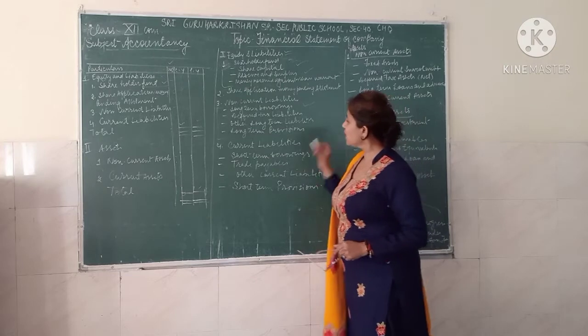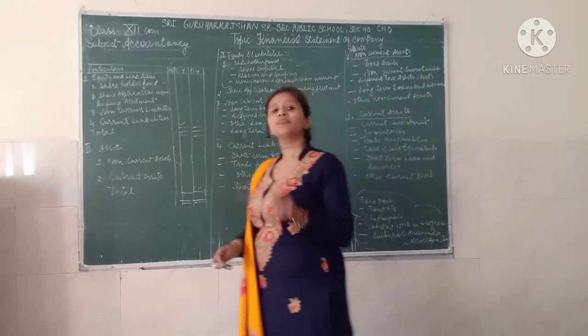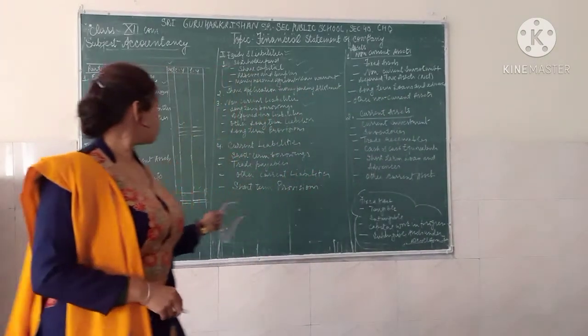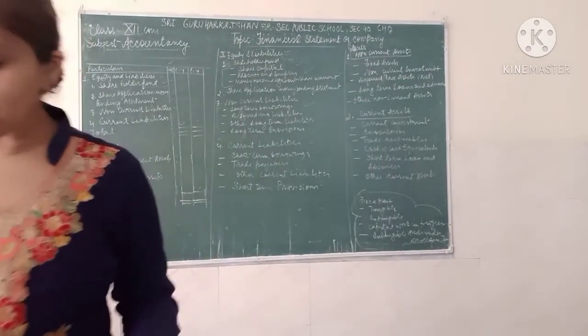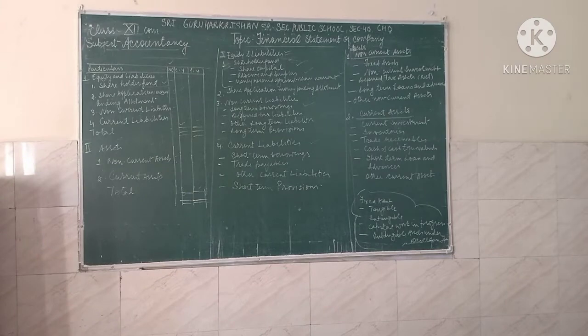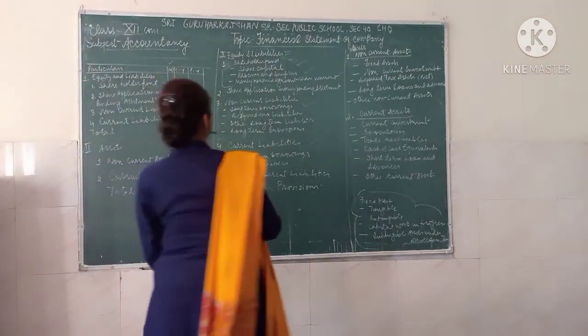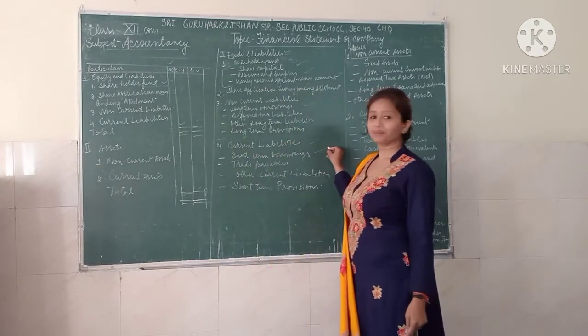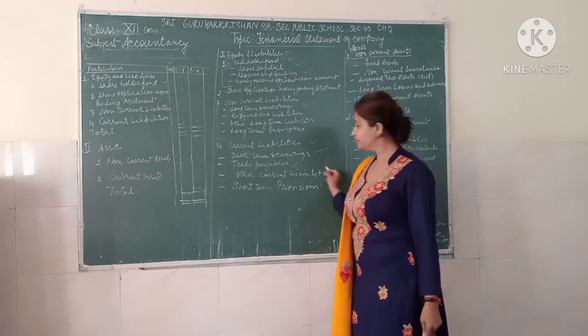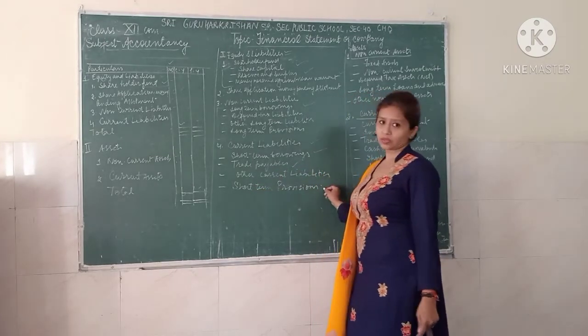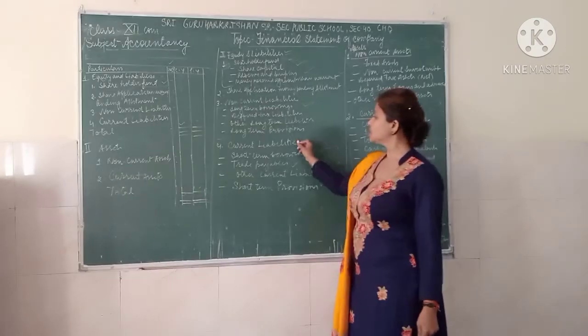The same you will have the current liability, where you are going to discuss all these subheads, which is again divided into four parts, that you can see with the help of the blackboard. In the current liability you have the short-term borrowings, then the trade payables, then the other current liability, and short-term provisions. These are the four subheads under the current liability.